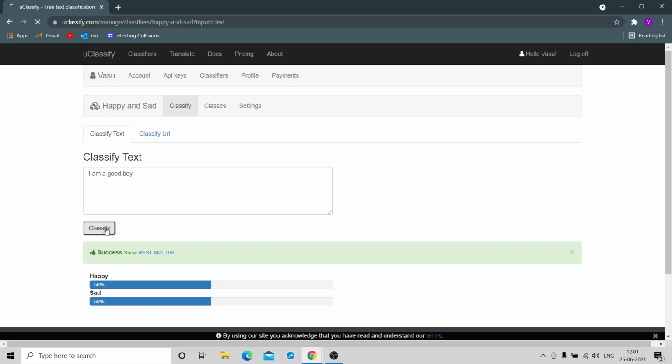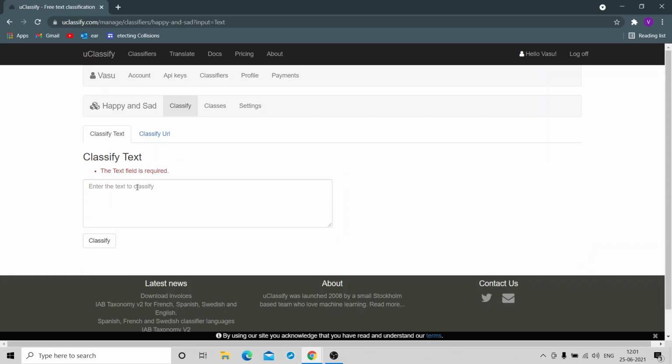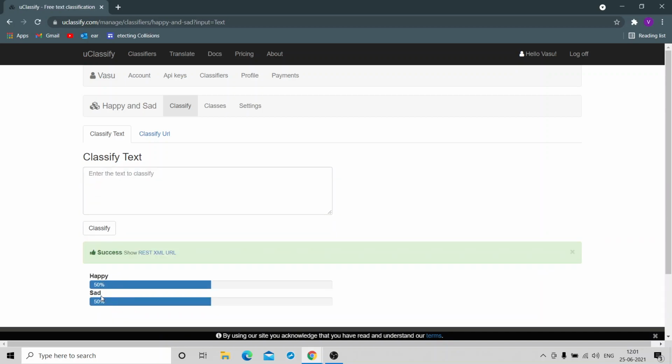Let's go with I am a good boy. Let's see, happy should dominate. Again, it's 50-50. Let's try, today the weather is good. I classify that. Okay, today the day is good. Again it comes with happy and sad.